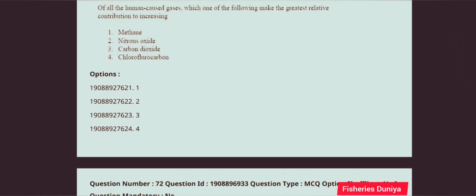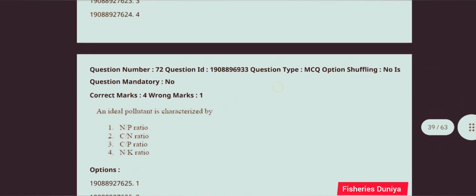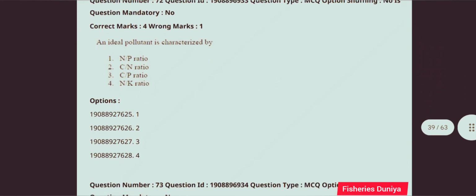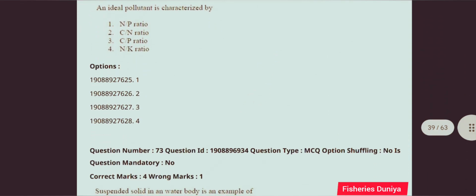Next question, of all the human caused gases, which one of the following make the greatest relative contribution to increasing? So this question is correct answer is option number 3, carbon dioxide. Next question, an ideal pollutant is characterized by.